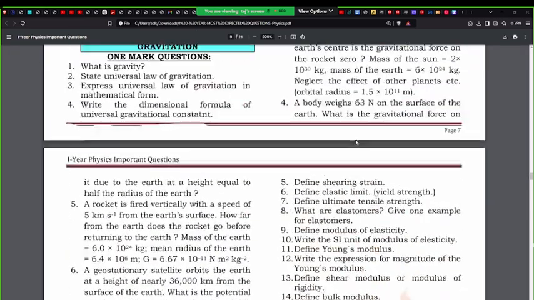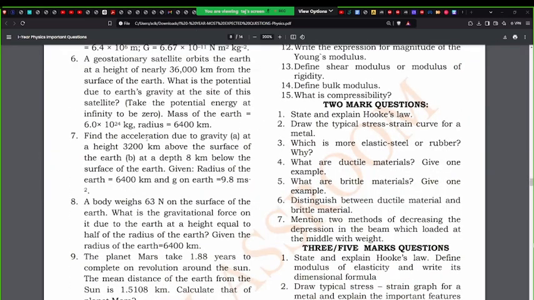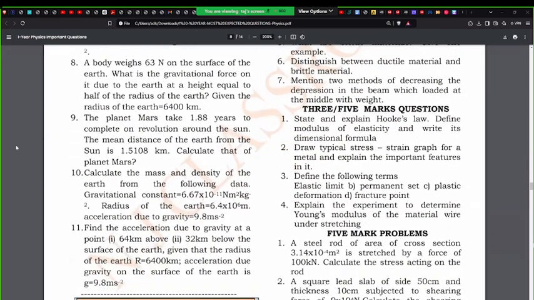And now talking about the stress strain curve. Look at this. 2 marker: state and explain Hooke's law. The other day only I told you. Getting it? 5 markers here. Look at this for a second. They're asking, state and explain Hooke's law. This won't be asked. No worries. Yeah, look at this. Second one. And the third one, very important.